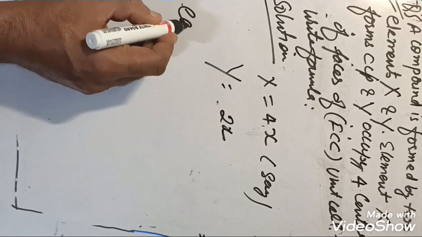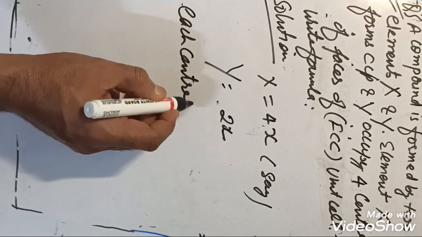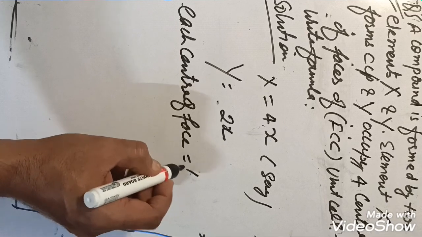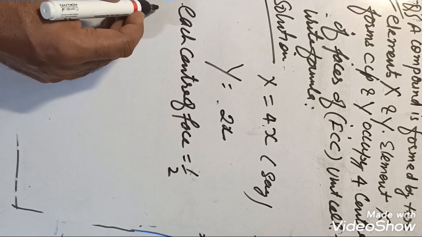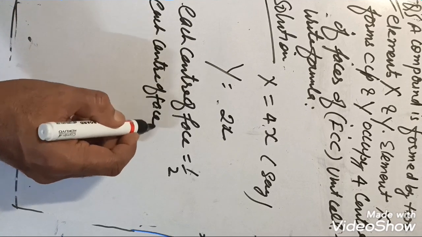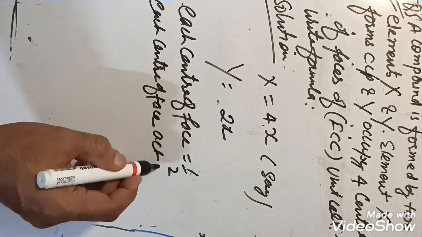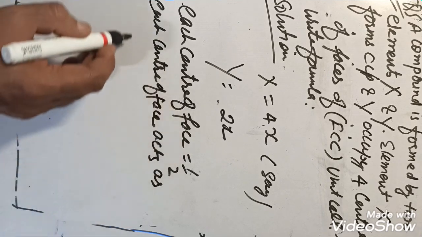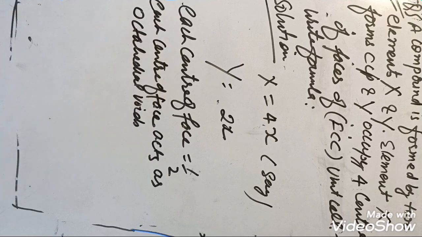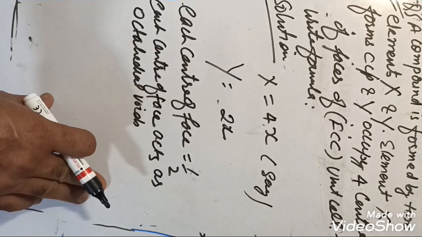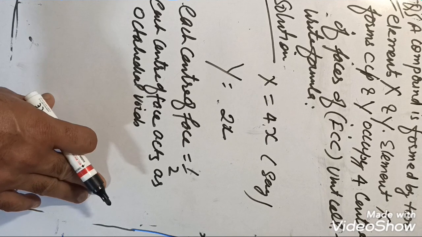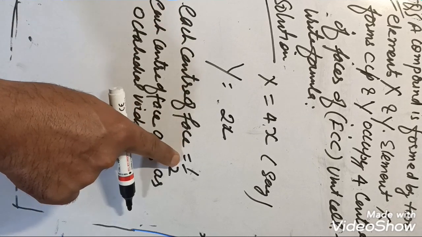Because each center of face in FCC contributes 1/2, and each center of face acts as an octahedral void.